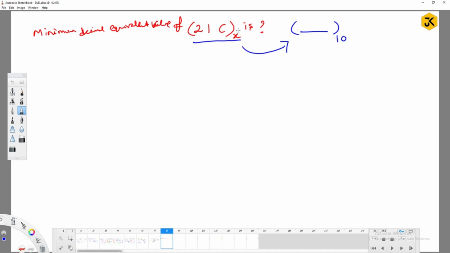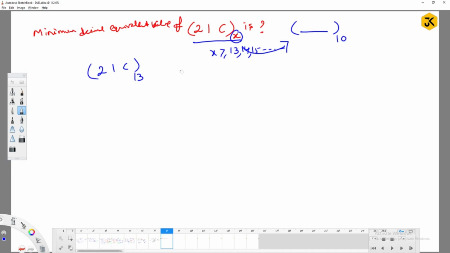So you have to find out the value of x first. X is unknown. What is the possible value of x here? 13. The possible value of x is 13. So x can be 13, 14, 15, or it can be anything, right? So if I put 13, what value are you going to get? 21C base 13 should be converted to a decimal number.